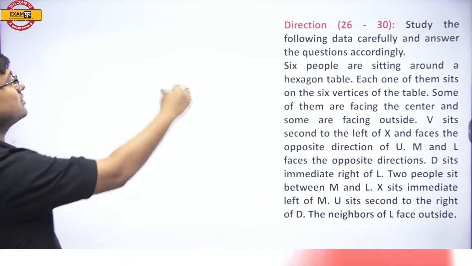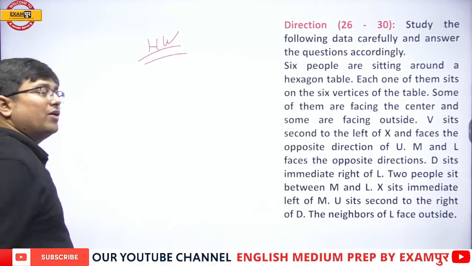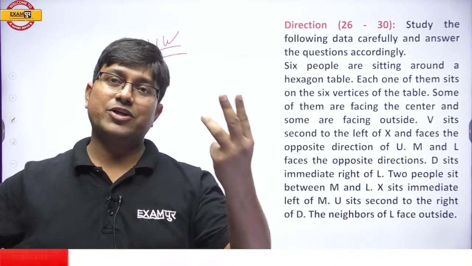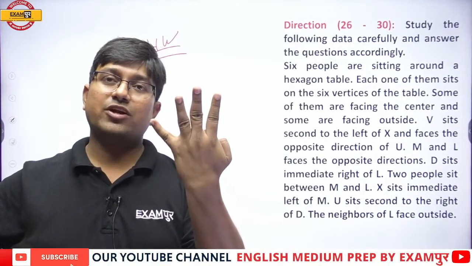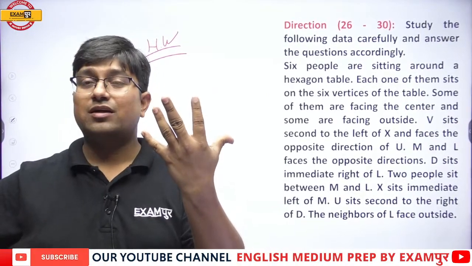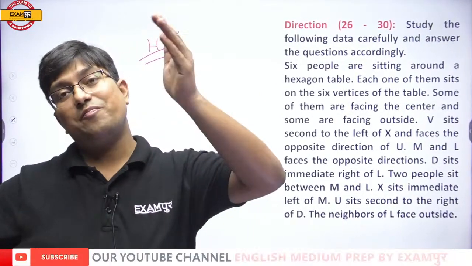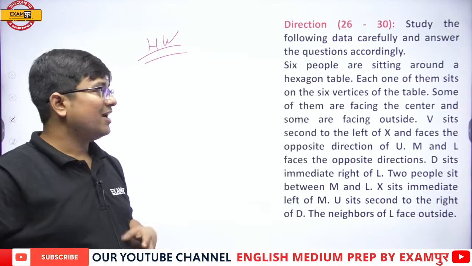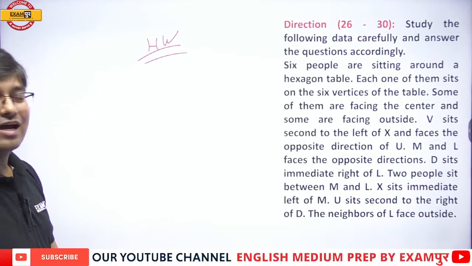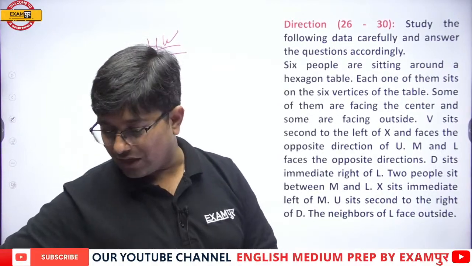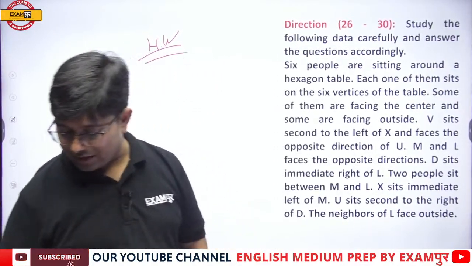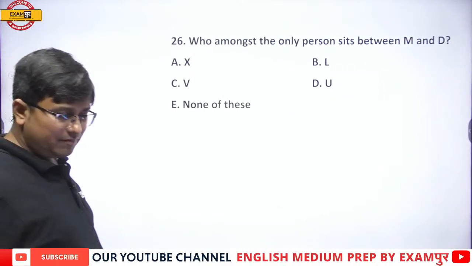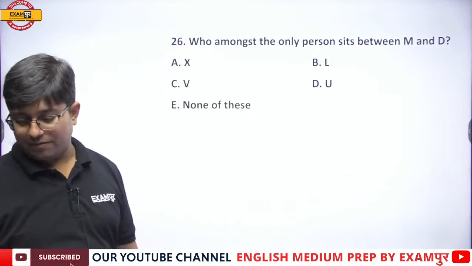Okay. And now my dear students, this is the homework question. So how many questions have we done today? 5 sets. First, circular arrangement. Second, rectangular arrangement. Third, linear arrangement, single row. Fourth, linear arrangement, double row. Fifth, the triangular arrangement. The blood relation based arrangement is a thing of main exam, which we will be doing later on. And now a question of hexagon arrangement is in front of you. You will be solving this and you will be providing me the answer keys in the comment box. So I will be waiting for your replies, your comments over there, and I will be addressing your concerns. Now, first of all, please click the pictures of the sub questions.